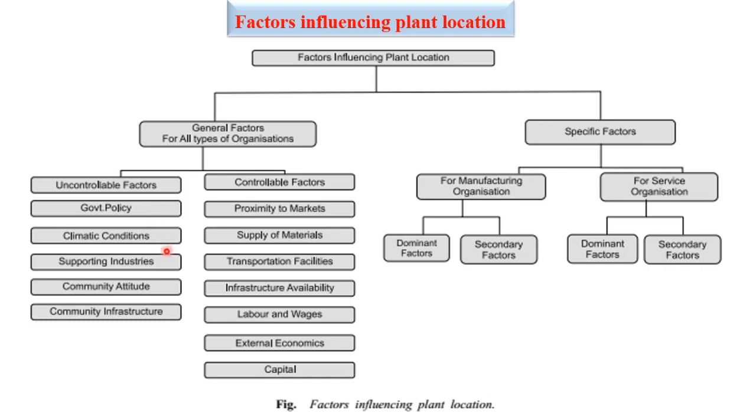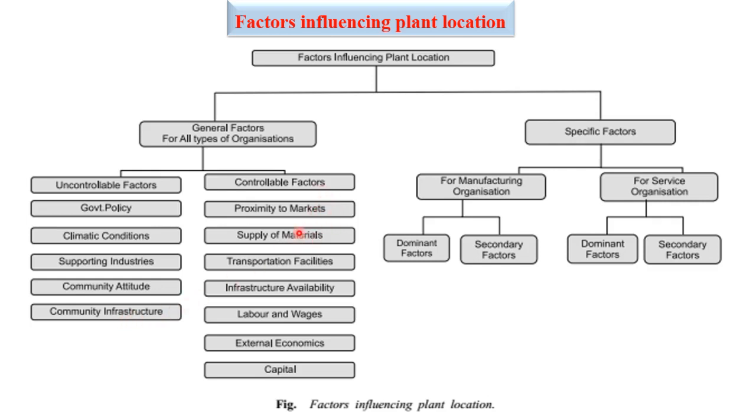Climatic condition, supporting industries, community attributes, community infrastructure. Community infrastructure means, where we are locating the plant, what is the condition of power, electricity, water resources, and what skill levels are available nearby. So these are some things regarding the infrastructure.